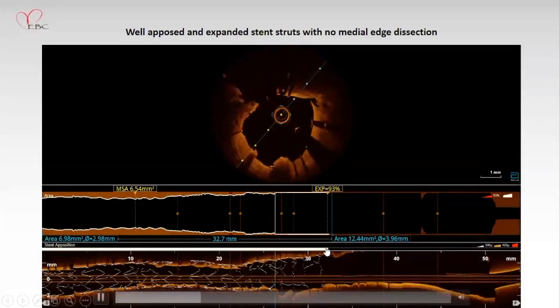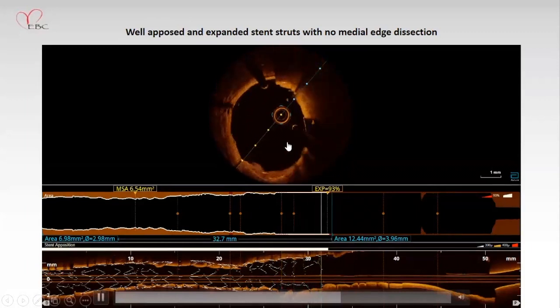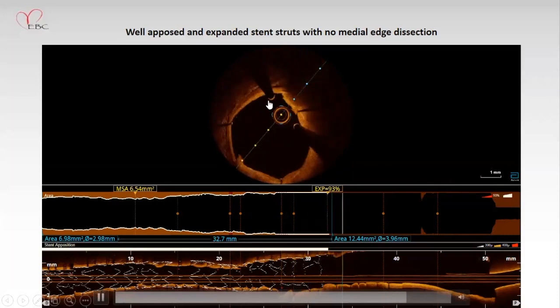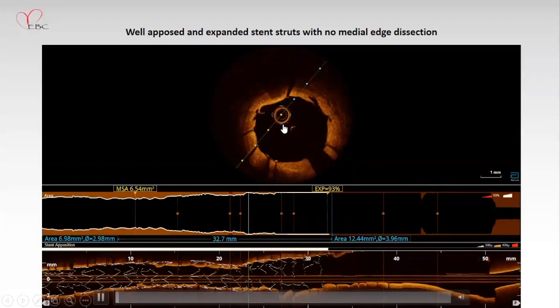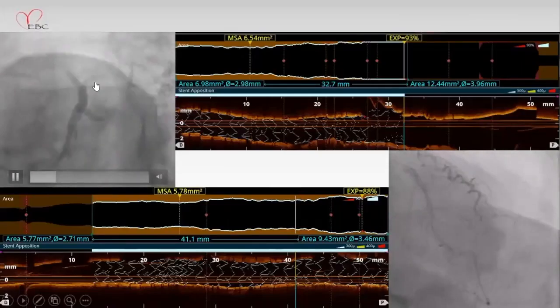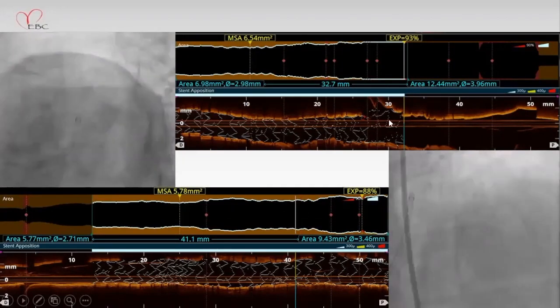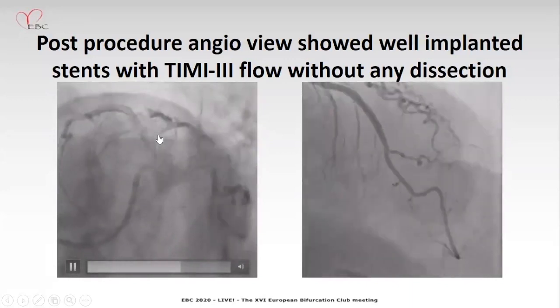This proximal malapposition is very well rectified. Now it's very well expanded and without any edge dissection. You can see very clearly edge dissection is not there, well expanded, well apposed stent struts. The LAD is flowing very well, the side branch is very well patent. You can see the proximal portion of the stent very clearly, the diagonal is very well patent, expansion is 93%. And this is the distal portion of the stent. Expansion is 88% and the stent is nicely expanded. You can see nicely flowing LAD with a good antegrade flow.